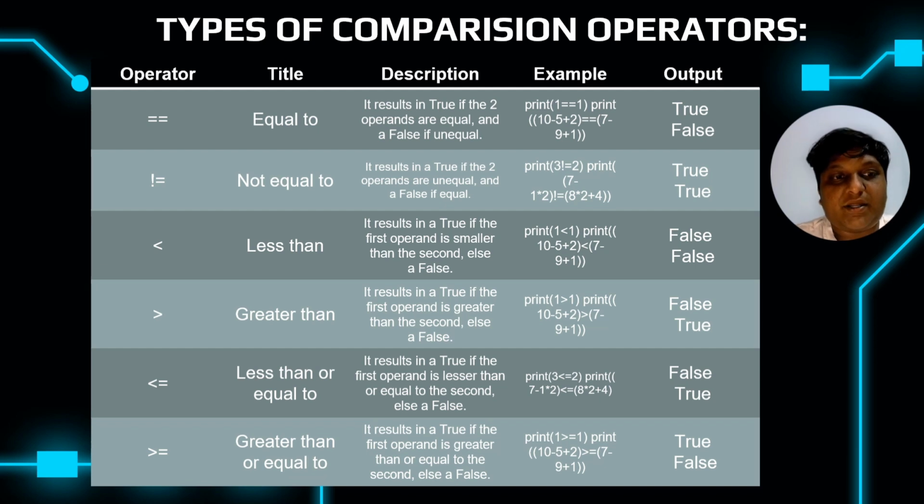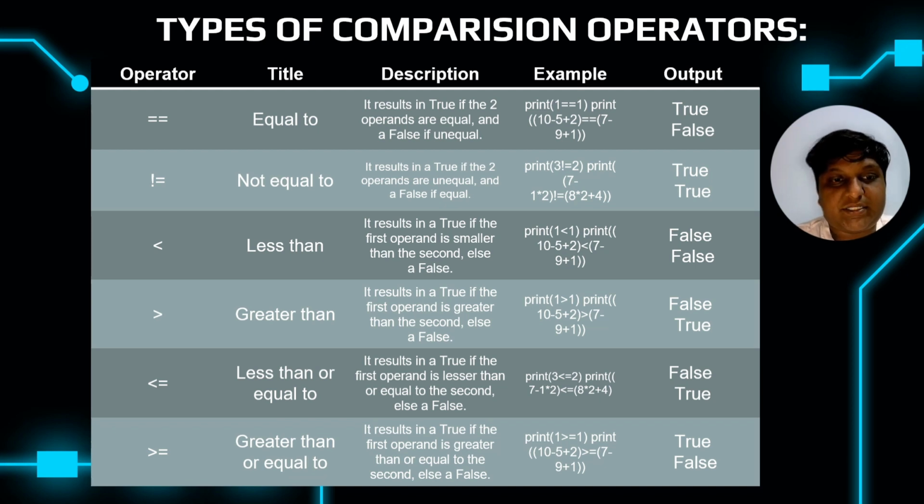Now, next operator is the not equal to operator. Its description is it results in true if the two operands are unequal and false if equal. Now coming to the example, print 3 is not equal to 2. So the output will be true because 3 is not equal to 2, and the compiler understands that.